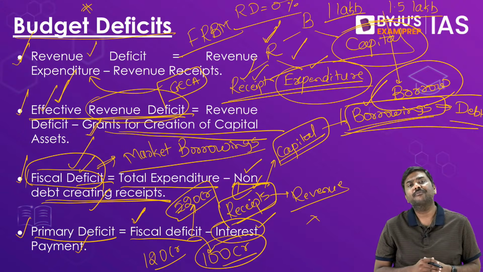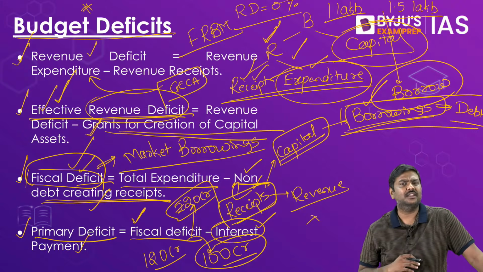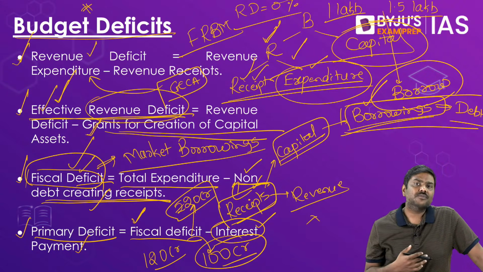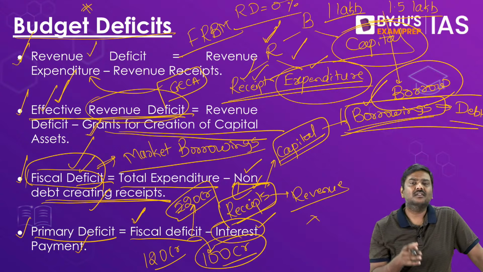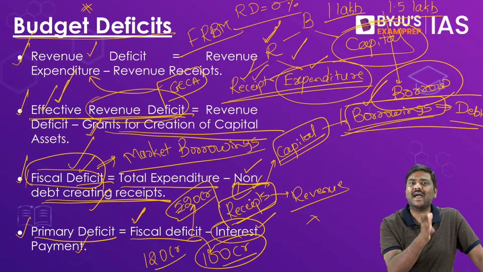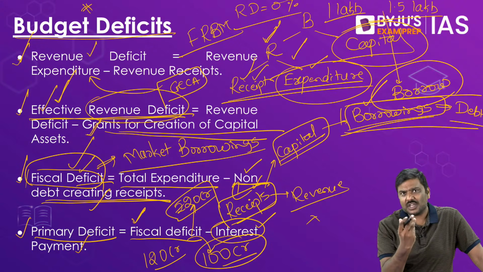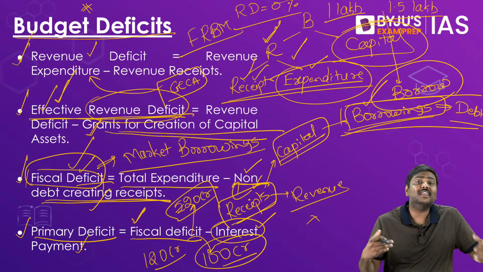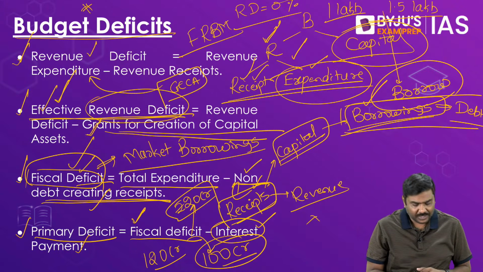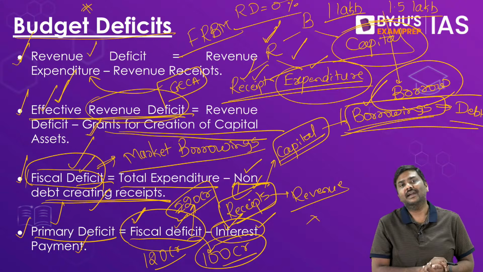Sir, why does the government pay interest here? Simple reason is that government has borrowed money in the last 2 years, let's say hypothetically. In fact, every year government borrows. Government has borrowed money and government has to repay this particular principal amount. But before they repay the principal amount, annually they are supposed to pay interest, because you have taken a loan from the market. So the interest payment will be subtracted from the fiscal deficit. That is the concept of primary deficit.